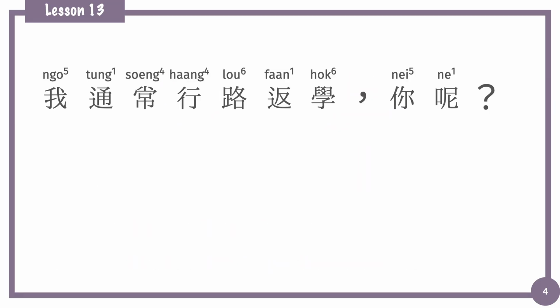Okay, finally, let's move to the last sample sentence of today. 我通常行路返學，你呢? In this sentence, we will talk about the question particle 呢. It's also called the sentence final particle. In the last lesson, we introduced the sentence final particle. A sentence final particle mainly has two functions. The first function is using it as a tone particle to help us express emotion or tones. And then the second function is using it as a question particle to express questions.